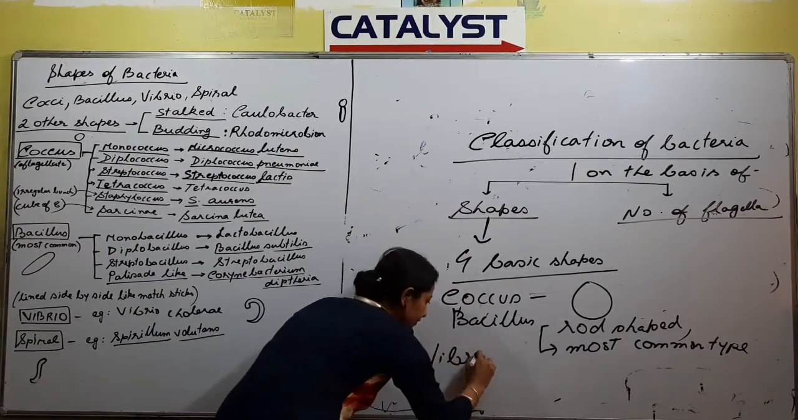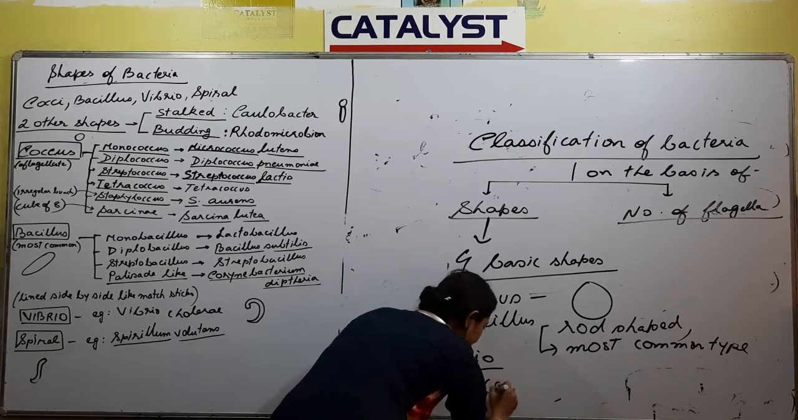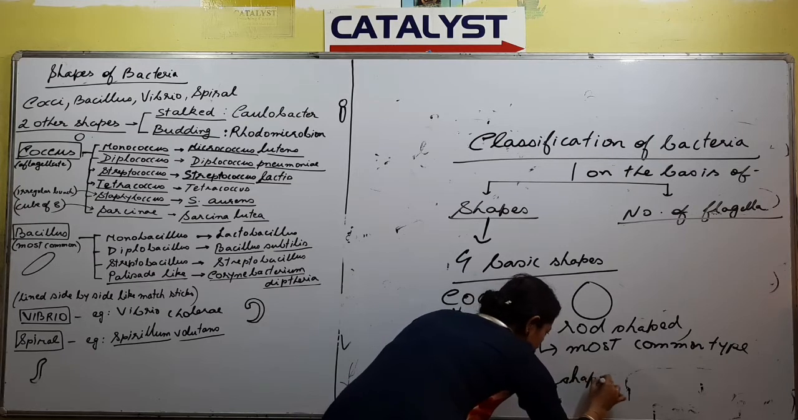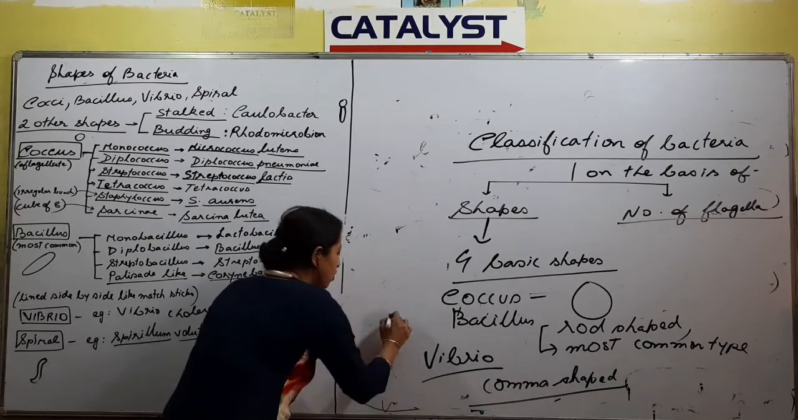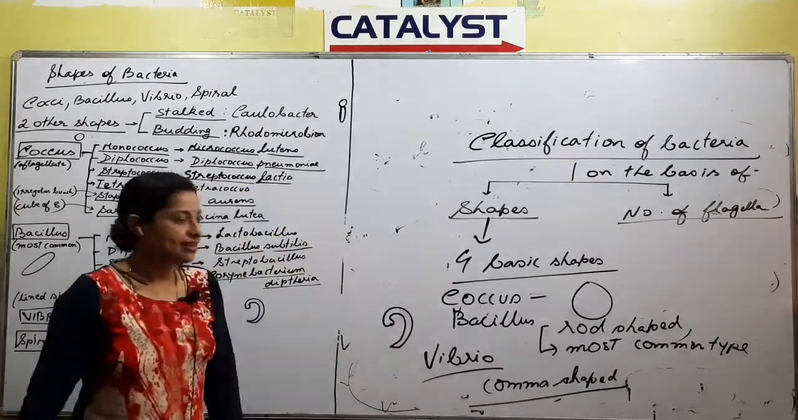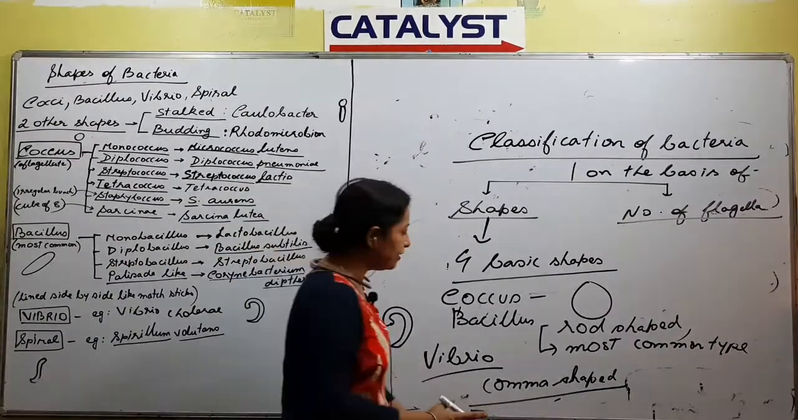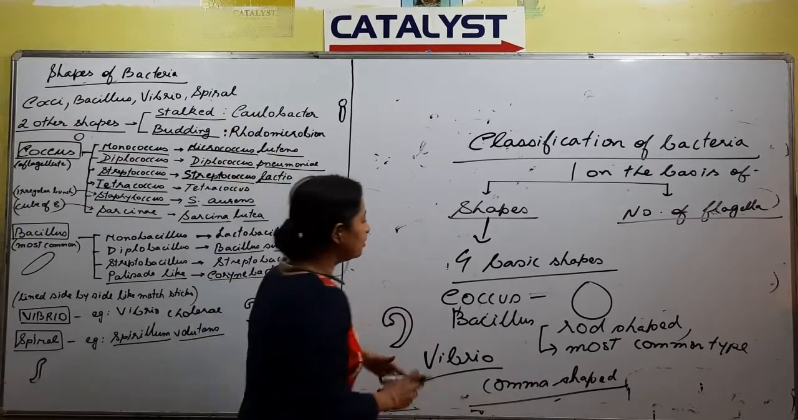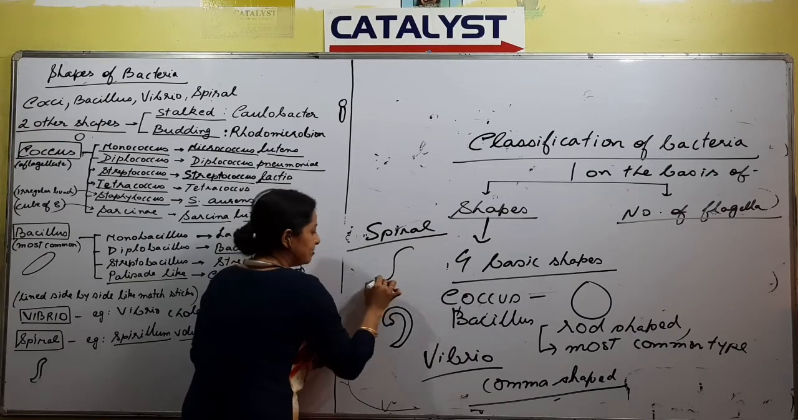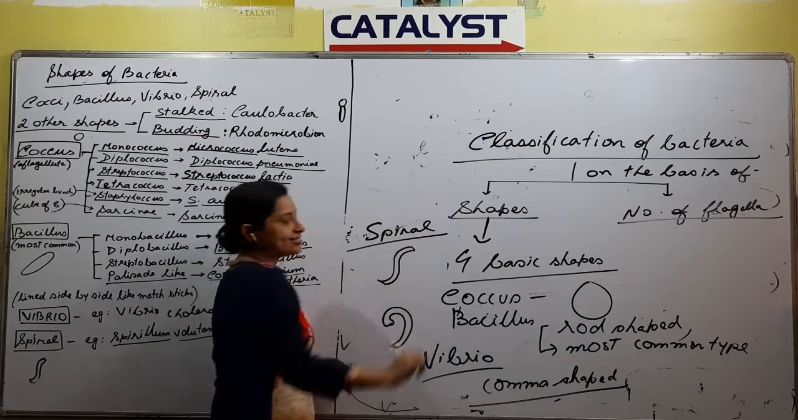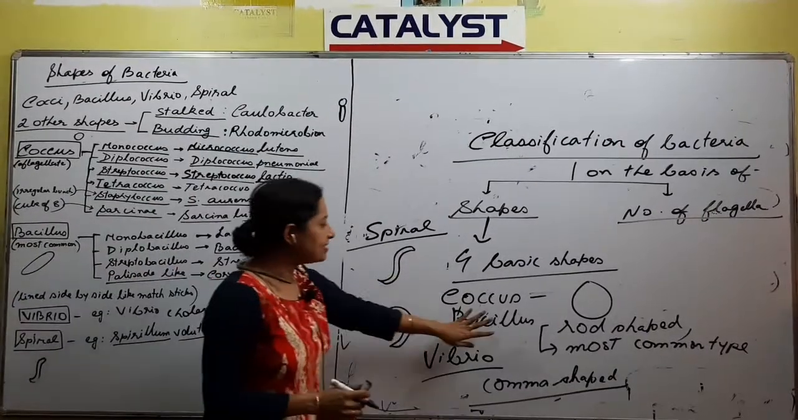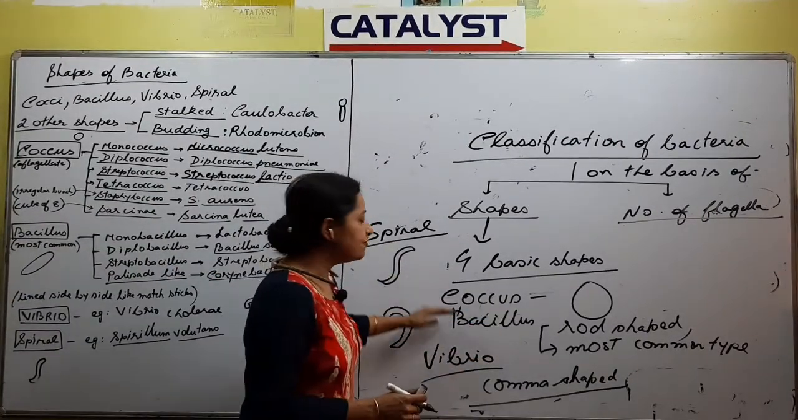Vibrio: some bacteria are comma shaped. So comma shaped bacteria are called Vibrio. Comma means the punctuation mark, so this type of bacteria is called Vibrio. They might also be flagellated. And lastly, we have spiral. Spiral bacteria, as the name suggests, will be like an S. That is what is called spiral. So the basic shapes are coccus, Bacillus, Vibrio and spiral.